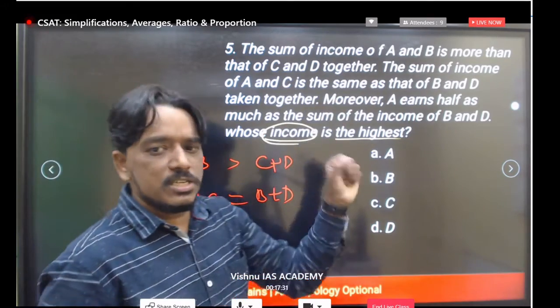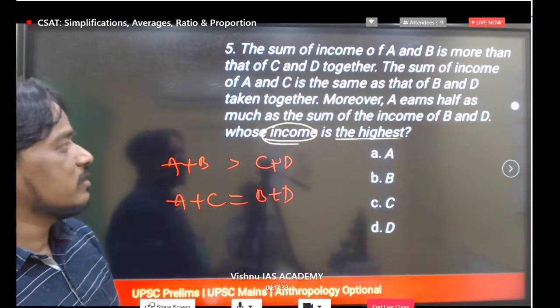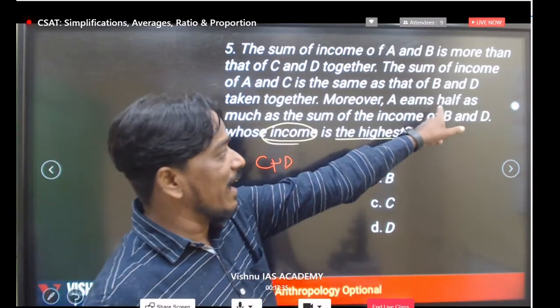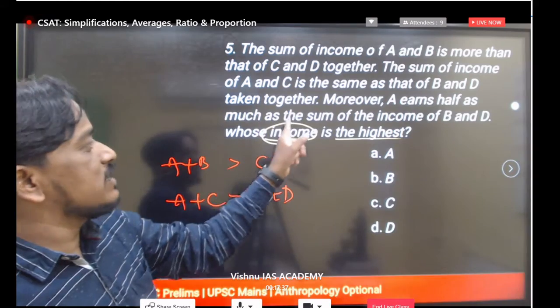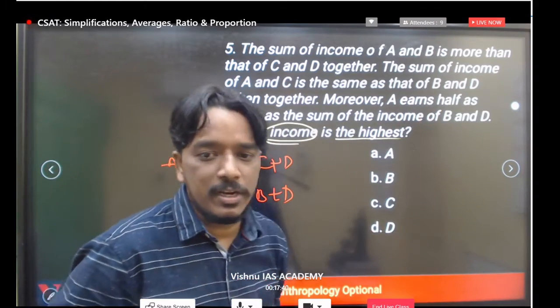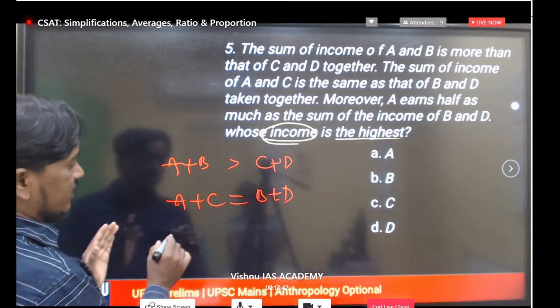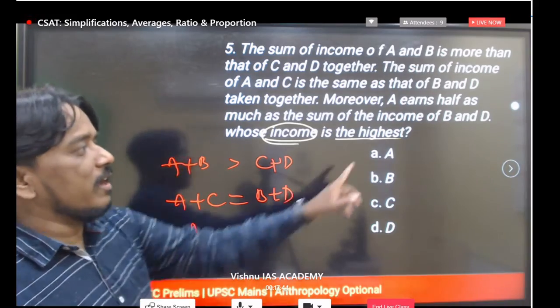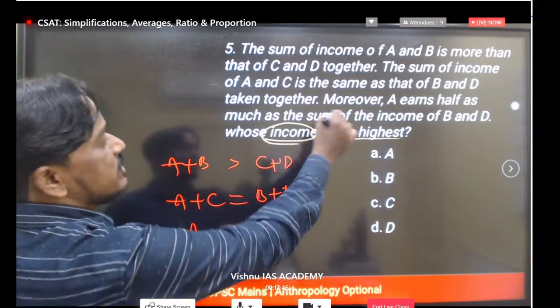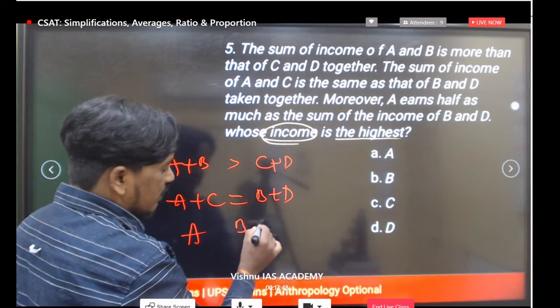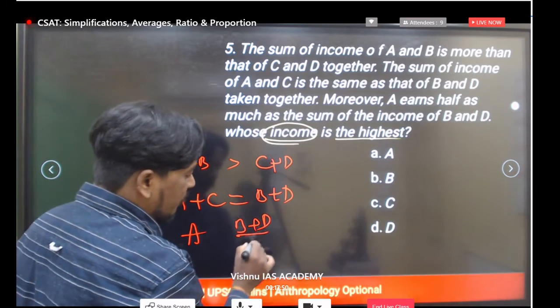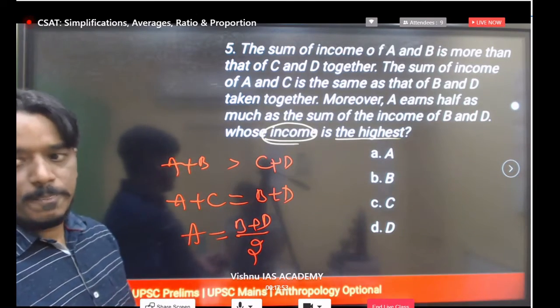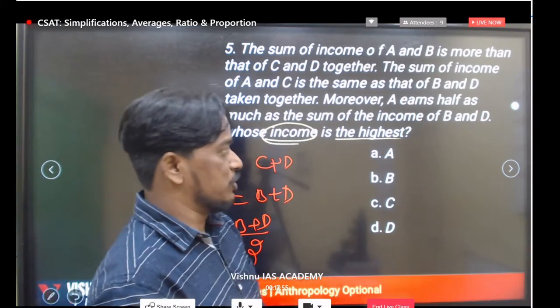Whatever data they gave, we are just taking it in equation format. Then moreover, A earns half as much as the sum of the incomes of B and D. See what A is earning here? A earns half as much as the sum of B and D. If the sum of B and D is this, A earns half of it. This is the data we have in the question.